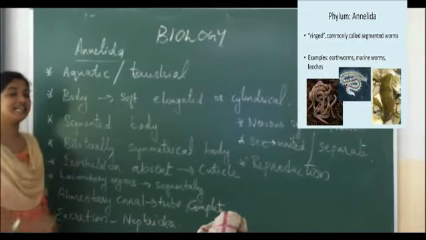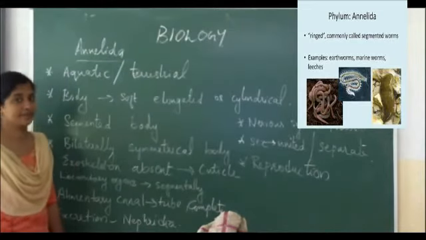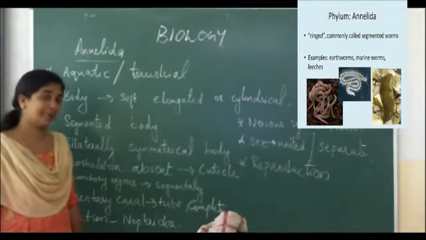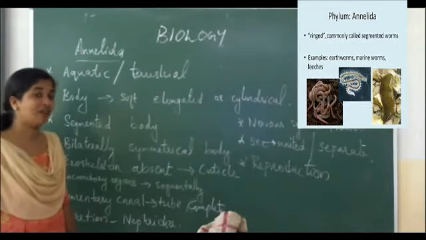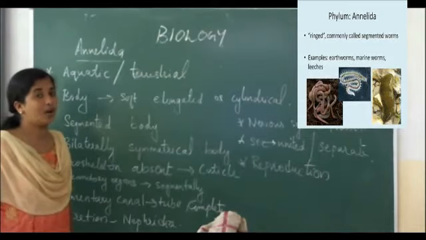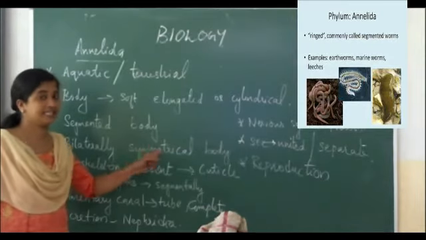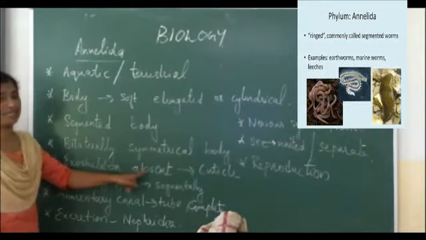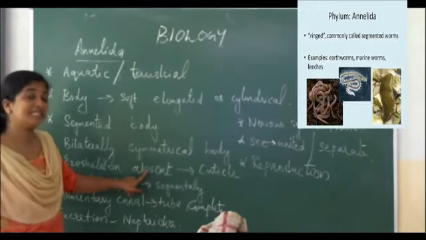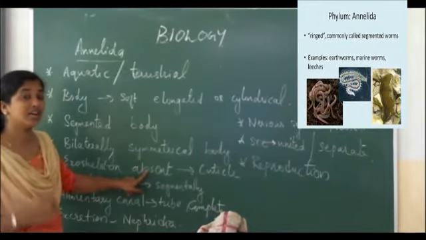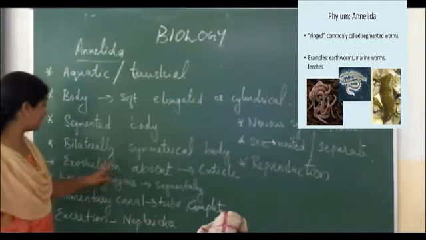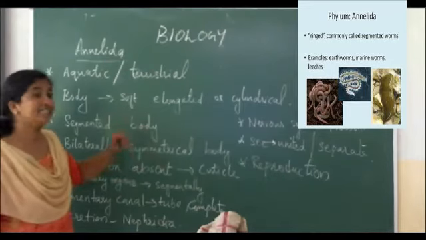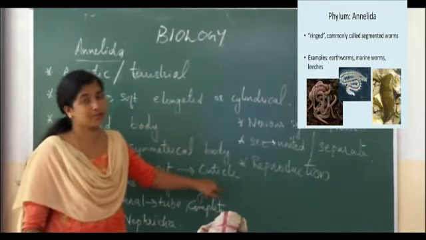The anterior segments form the head. Then the body is bilaterally symmetrical, that means the body can be divided into two equal halves. Exoskeleton, the hard outer covering of the body, is absent in Annelida, and a thin cuticle is present.